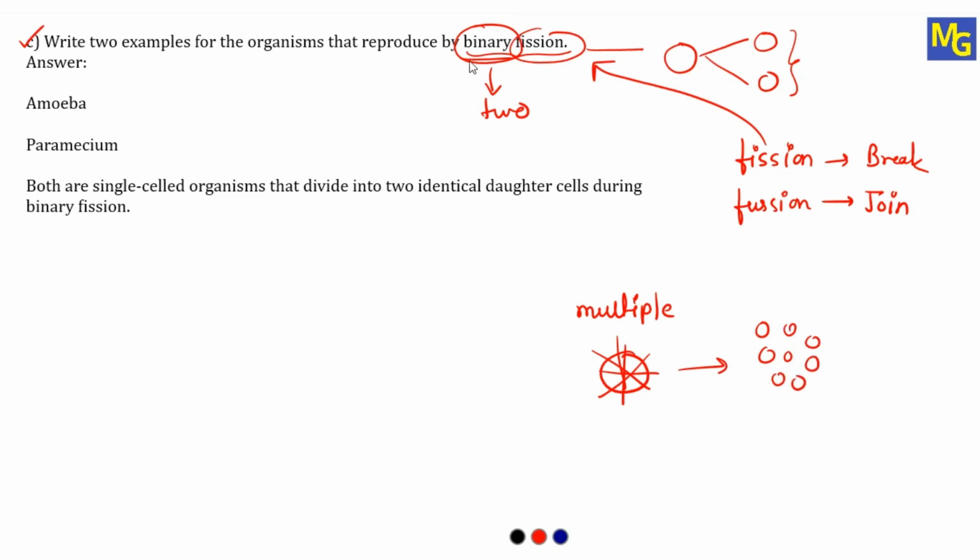Here the question is to give examples of organisms which show binary fission. First example, very common, that is amoeba. Amoeba will show binary fission and produce a new individual. And the second one is paramecium. Both are single-celled organisms that divide into two identical daughter cells during binary fission. This is the answer for sub-question C.